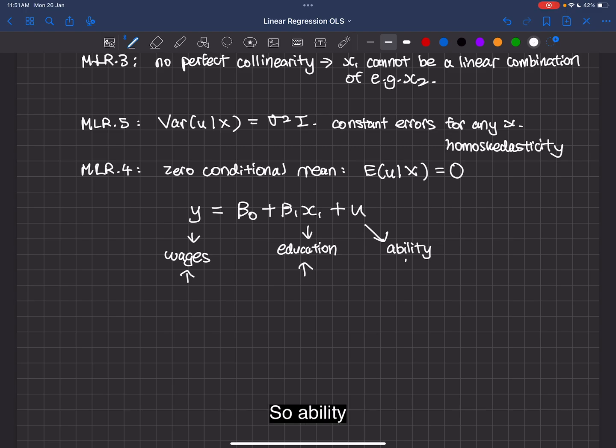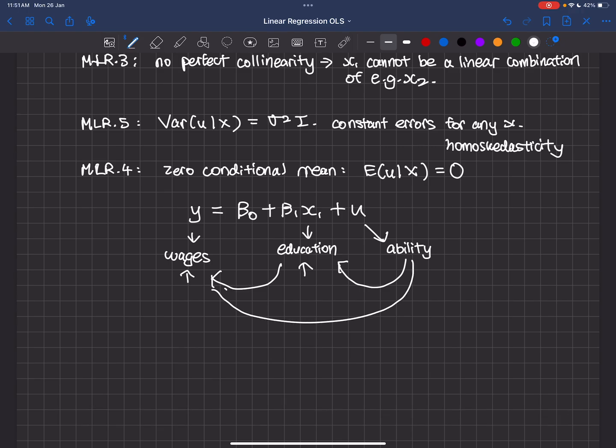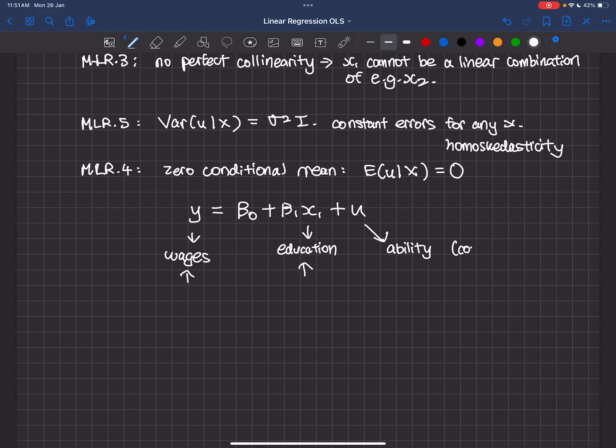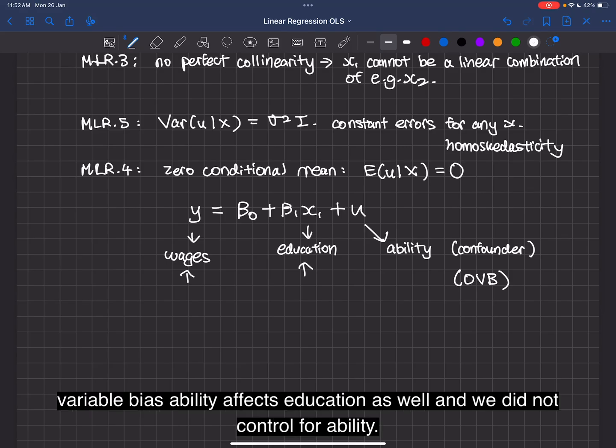So ability affects education, which affects wages. And ability also affects wages, right? So we will call this a confounder. Anyways, we call this in general OVB, omitted variable bias.